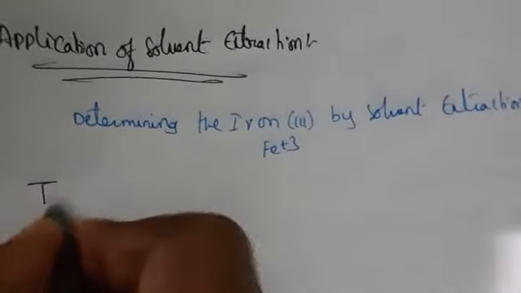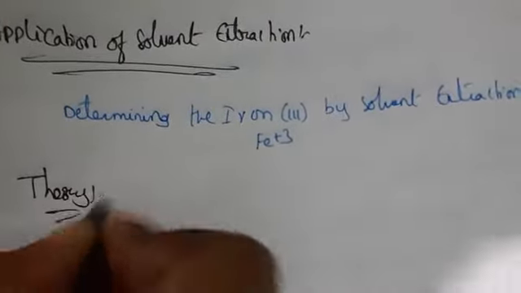Theory is nothing but the principle, what happens in this one.